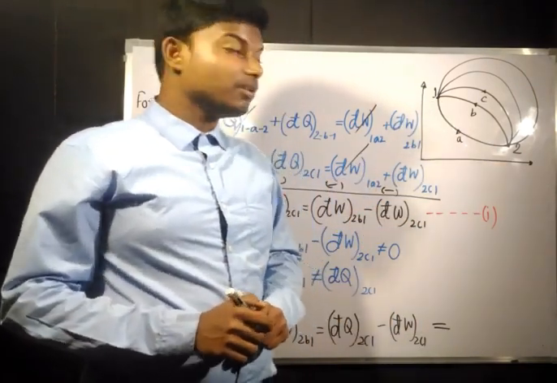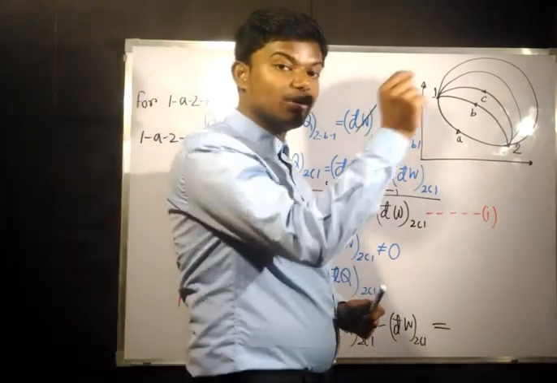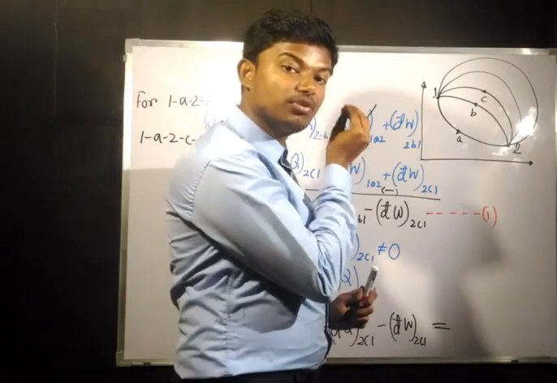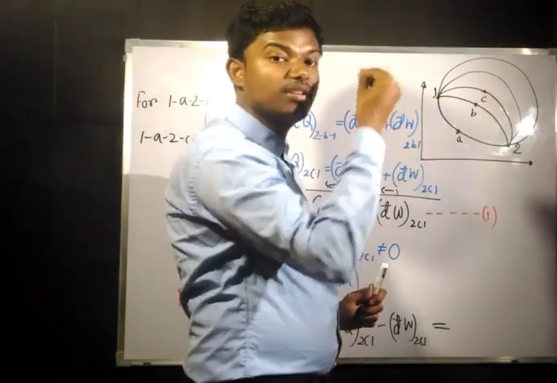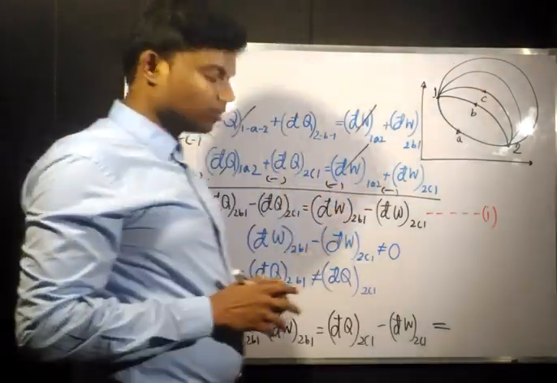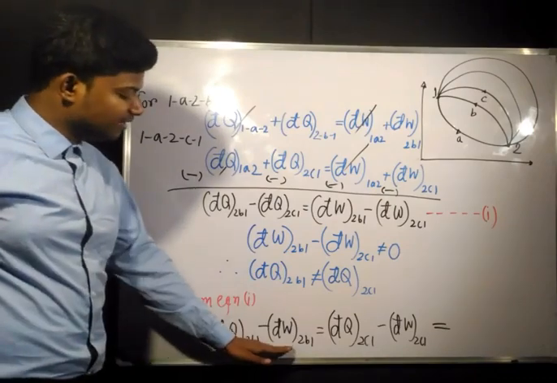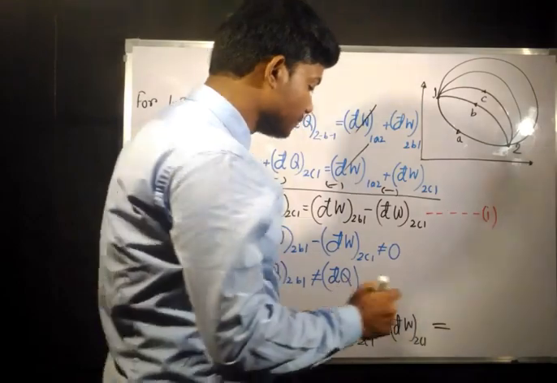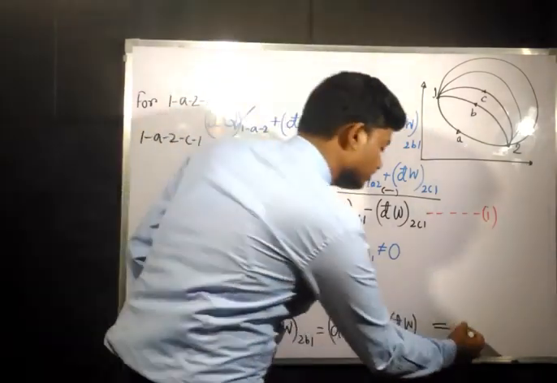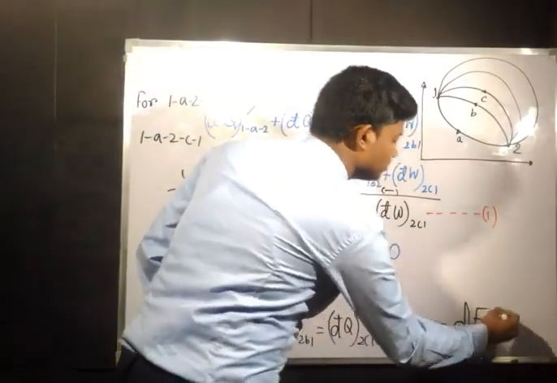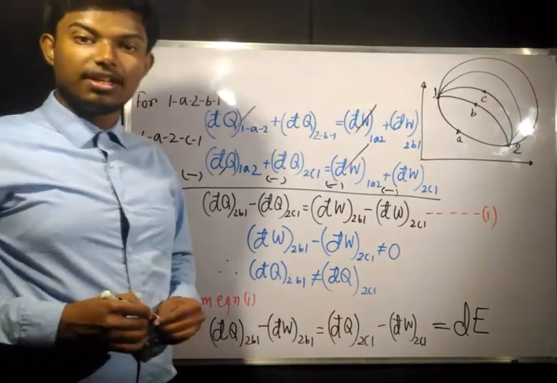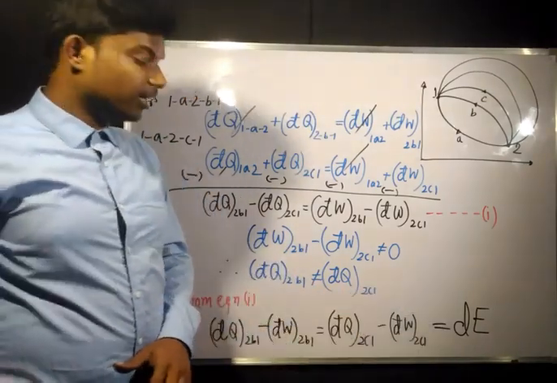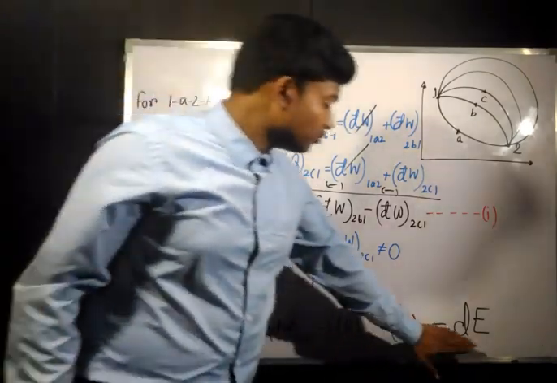In a property, what we have seen is that there are two points. Whatever path we follow, the properties are going to be the same for state 1 and the same for state 2. Now the change in these properties is always going to be the same. Now this property is the energy of the system. This is the property.